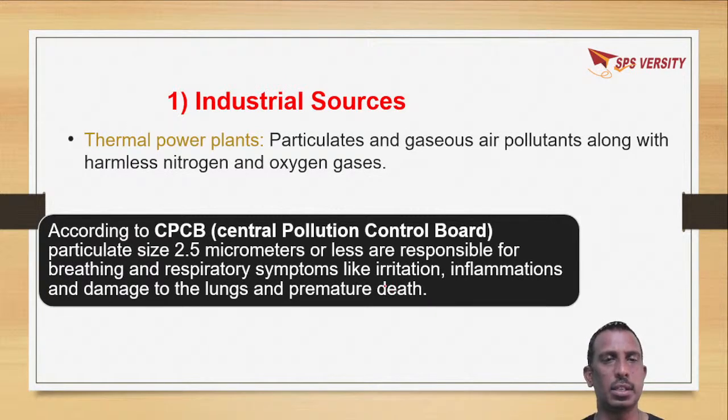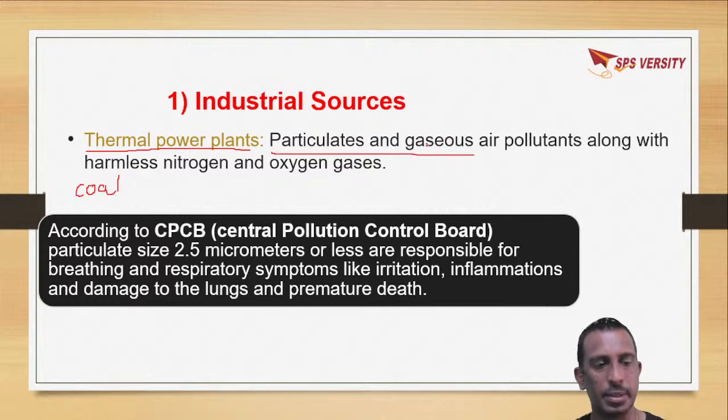Among industrial sources which cause air pollution, the major one is thermal power plants, which produce power by using coal as a source. From these thermal power plants, particulate matter as well as gaseous air pollutants along with harmful gases are released into the environment.